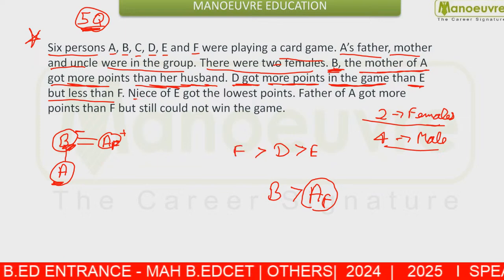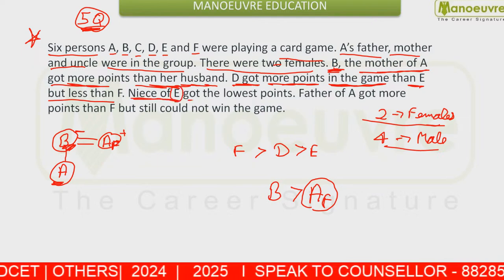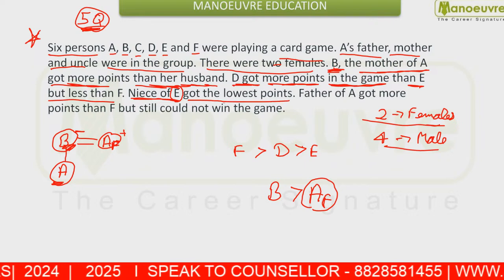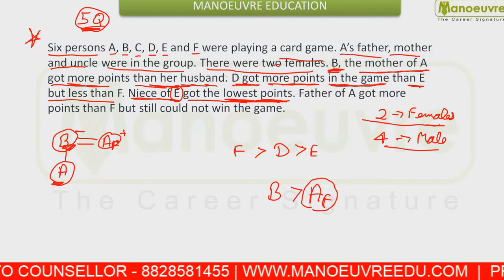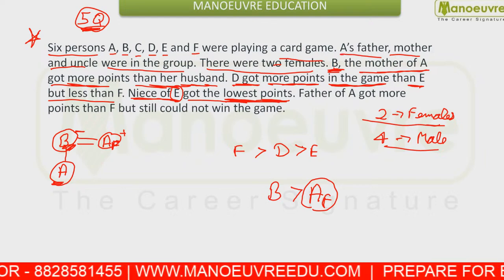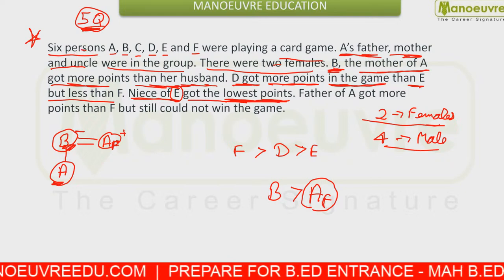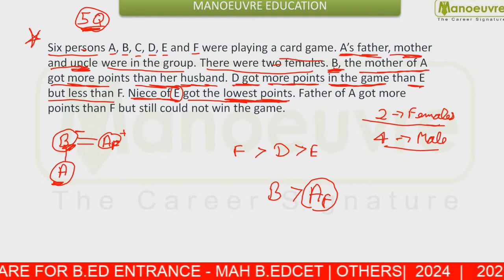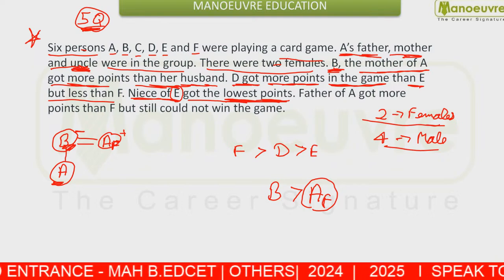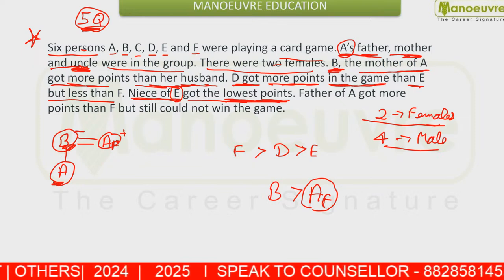Now you are given niece of E got the lowest point. Who is going to be the niece? You were given A's father, mother and uncle. That means A's uncle. Who has a niece?